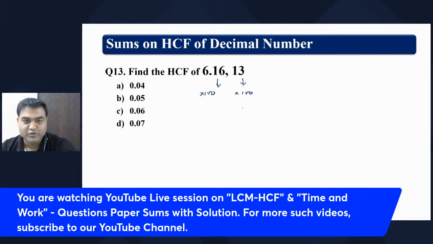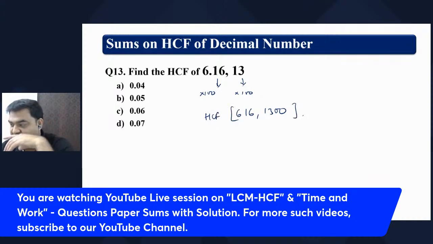However, if we have to do this, this becomes 616 after multiplying with 100, and this becomes 1300. We have to find the common factor between these two, since we are finding the HCF. What is the highest common factor? So how do you find the highest common factor of these two numbers? Write the number.